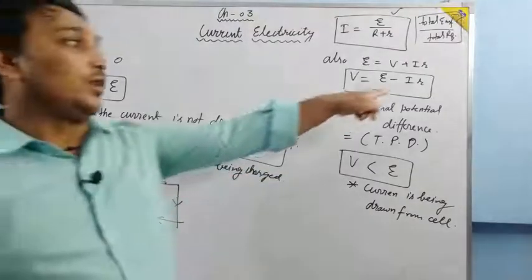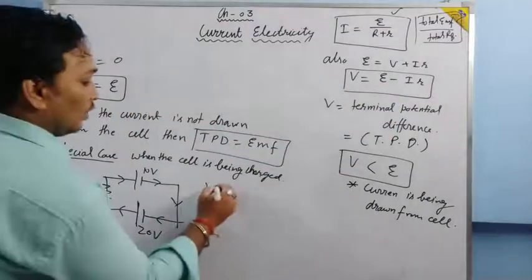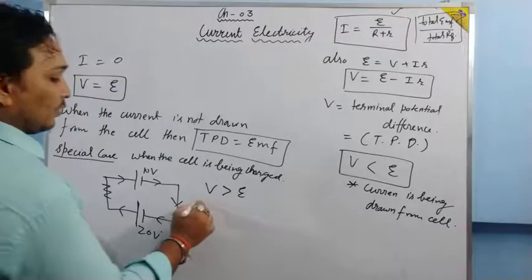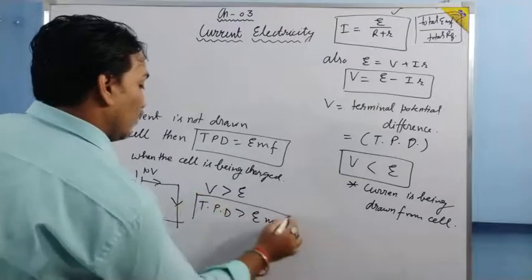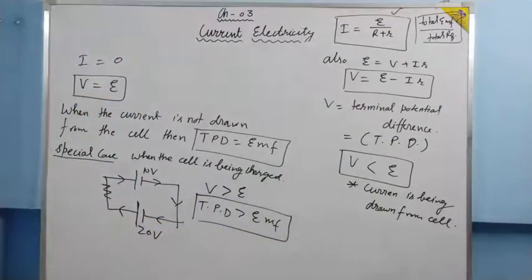So when we put plus over here, then what will happen? V will be greater than EMF. It simply means terminal potential difference is greater than EMF when the cell is being charged. So three cases are there. When the current is being drawn from the cell, in that case TPD will be less than EMF. Second case, when the current is not drawn and the circuit is open, in that case TPD is equal to EMF. Third case, when the cell is being charged, in that case V will be greater than EMF. So this is all about the cell.